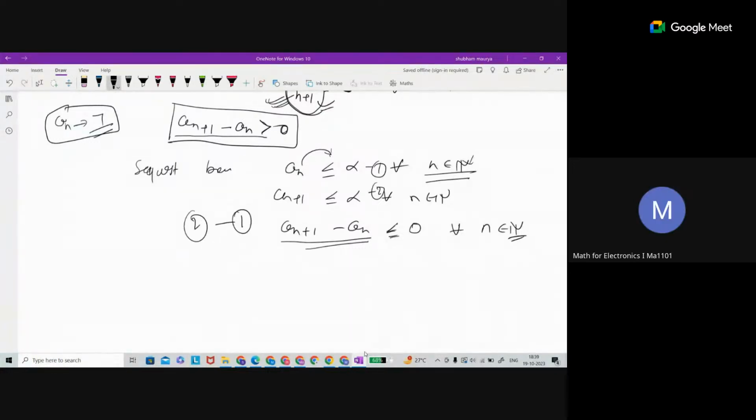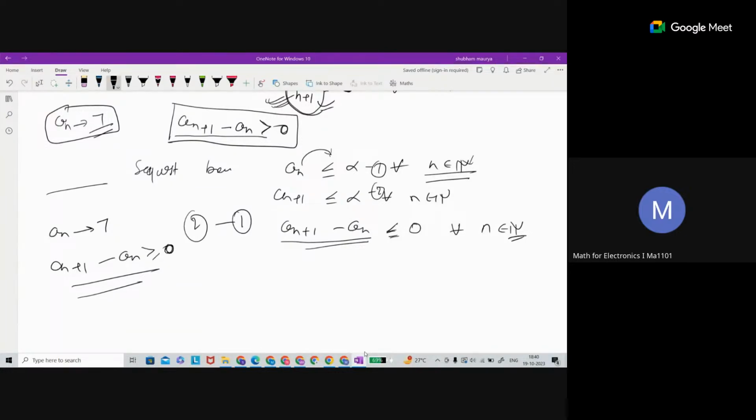Okay, you are saying we have a sequence a_n which is converging to 7 and which is increasing, a_{n+1} greater than or equal to a_n. Yes, sir. So converging, increasing, and this is greater or equal to 0. So increasing means this is happening, and converging to 7.